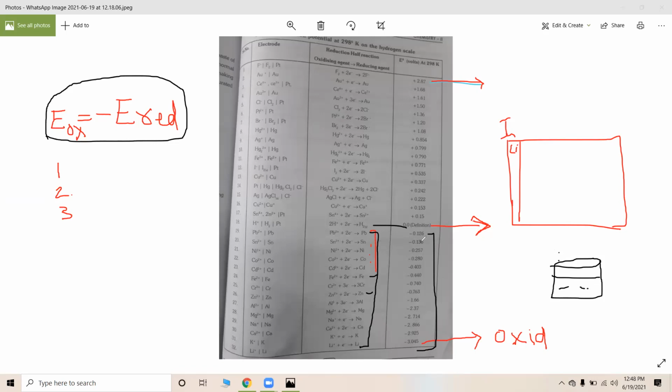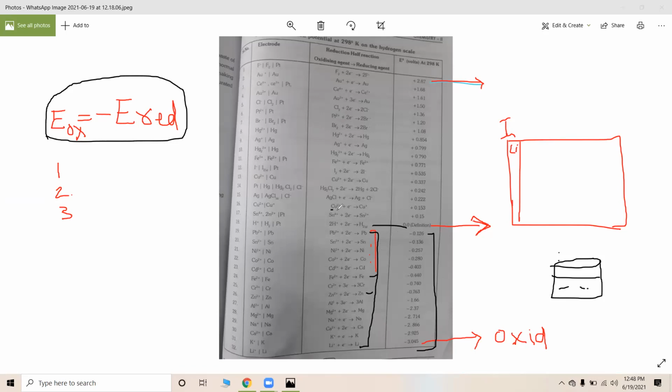Even in our daily lives, in our houses, the iron window bars used in windows are all rusted. Why are they rusted easily? Because they are having high oxidation potential. That is why it is getting rusted. That is about the metals below hydrogen. All the metals that are present, when added to acids, liberate hydrogen.